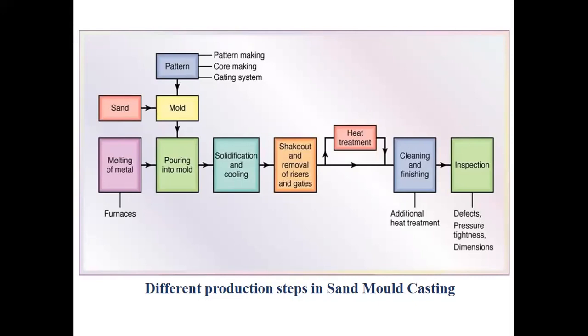Even when the casting is not loaded in service, it will still have some internal stresses. That will lead to either distortion when it is solidifying, or even if it doesn't lead to distortion, the casting will have residual stress. It will be in tension, you can say. There are stresses even though it is not loaded, right?